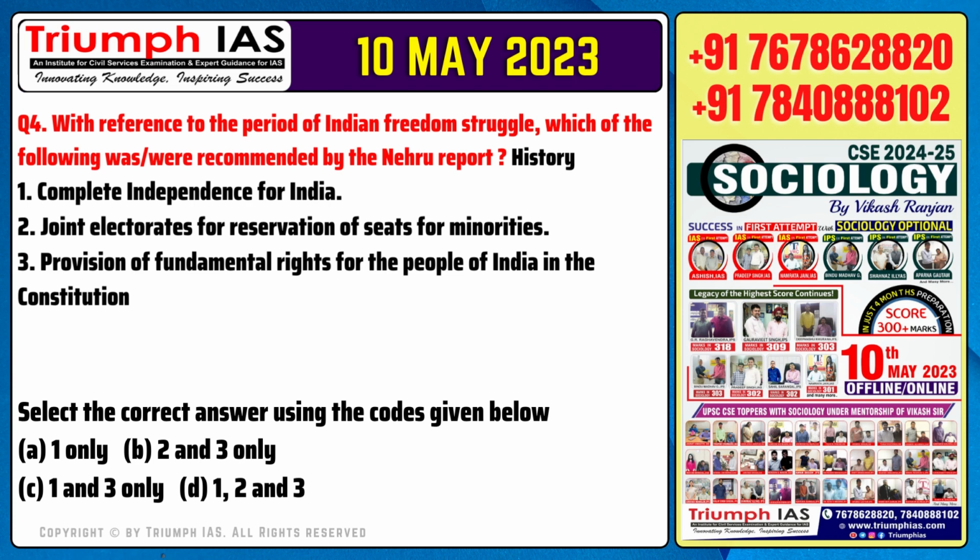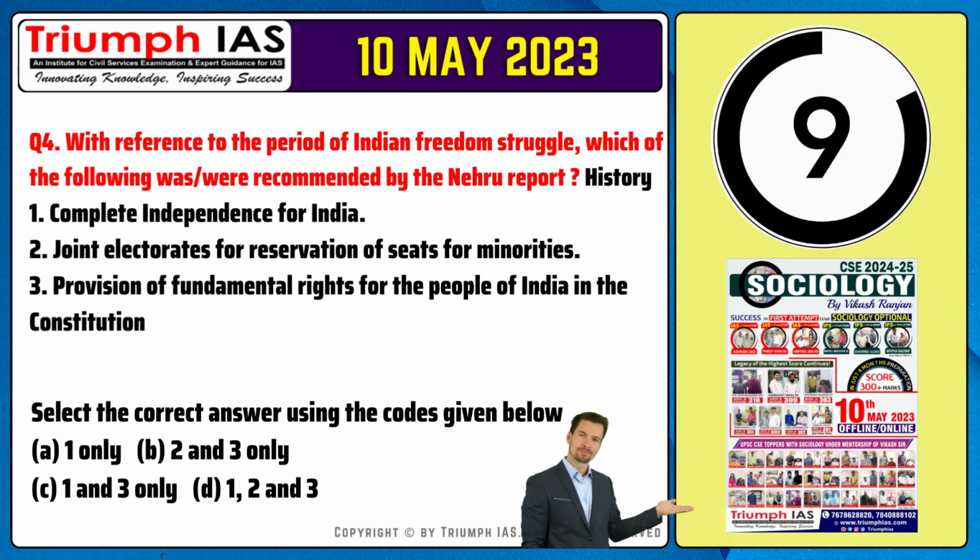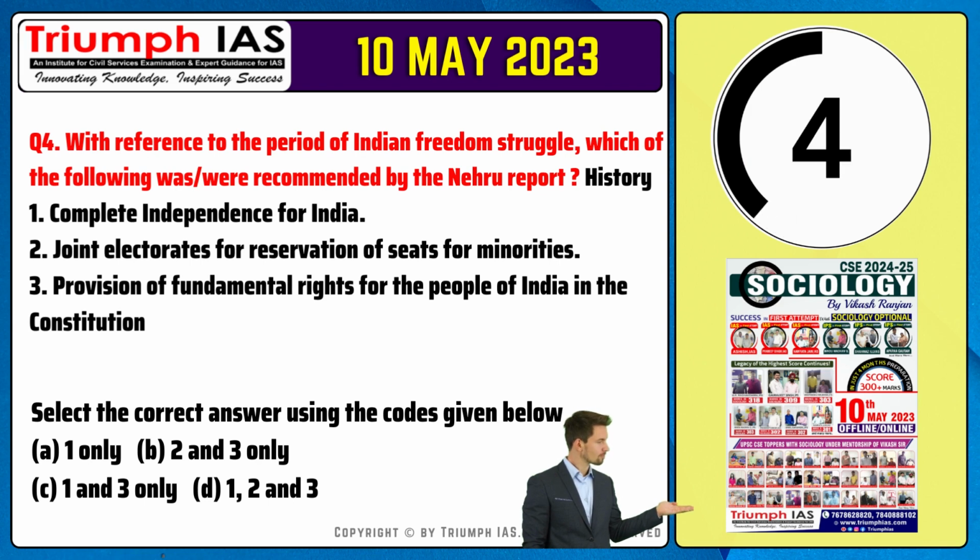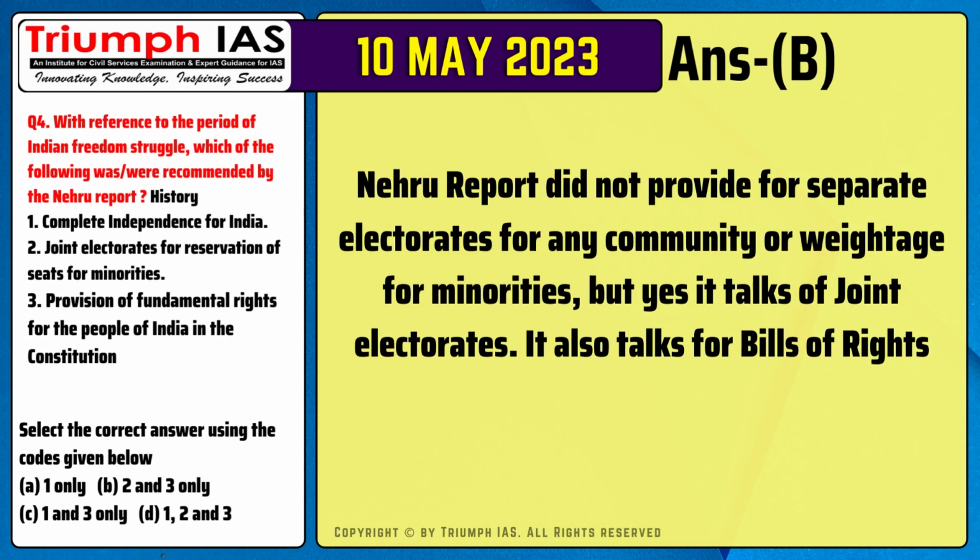Option C, 1 and 3 only. Option D, 1, 2 and 3. The correct answer is option B. The Nehru Report did not provide for separate electorates for any community or weightage for minorities, but yes, it talks of joint electorates. It also talks of a bill of rights.